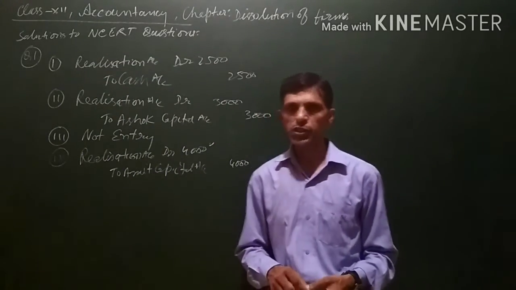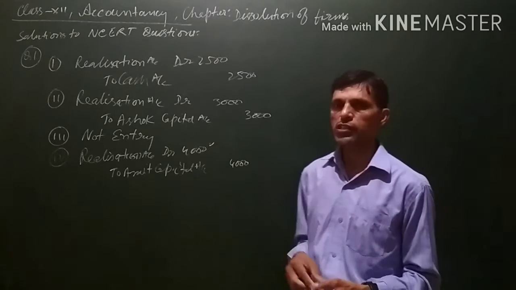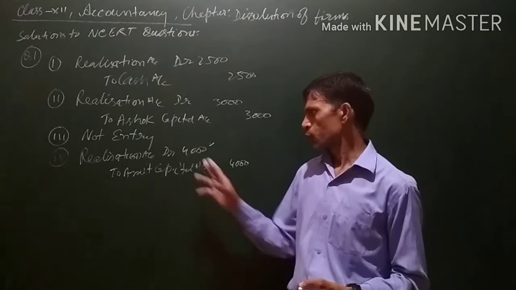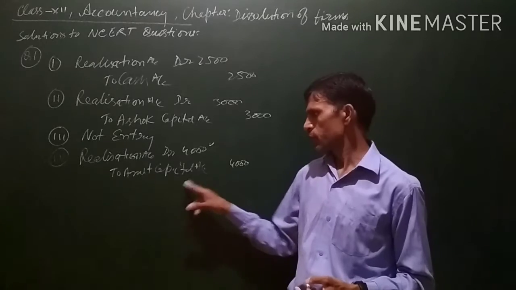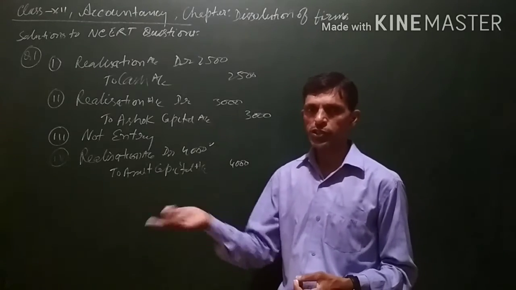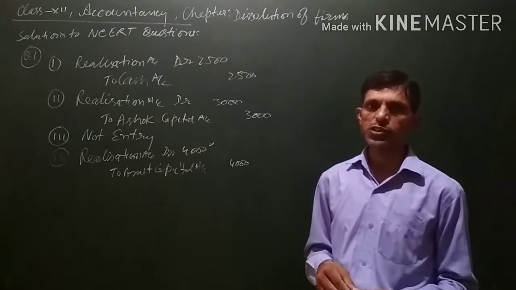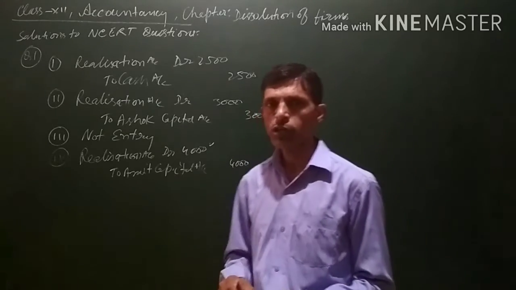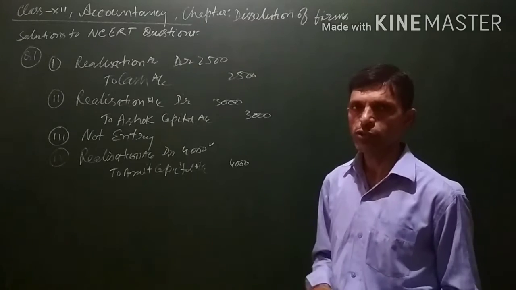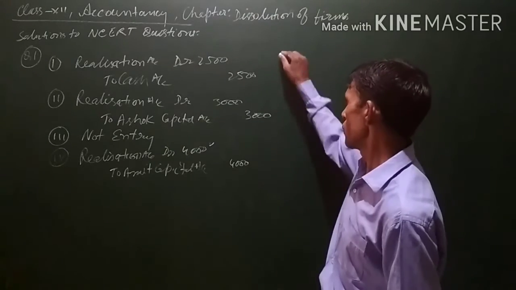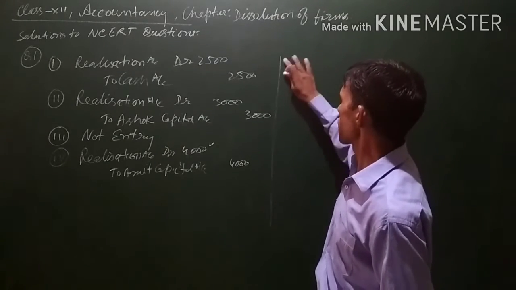This 4,000 has been given to the partner to conduct the realization work. So 4,000 is the expense for the business, and 4,000 has been given. But since Amit has spent only 3,000, it is irrelevant, because it is his personal matter. So it will not be recorded. Only 4,000 will be recorded. 3,000 is irrelevant in this matter. Now let us come to question number 2.